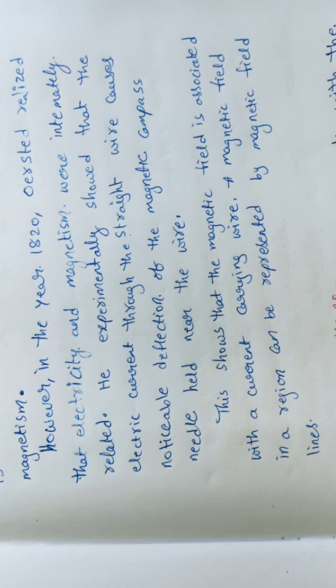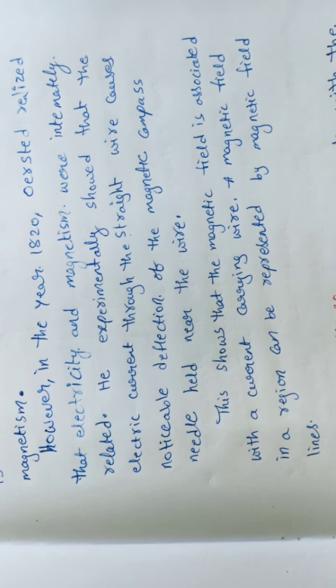This shows that a magnetic field is associated with a current carrying wire. A magnetic field in a region can be represented by magnetic field lines. After completion of that, we are ready to go to a new topic, that is electromagnetism.